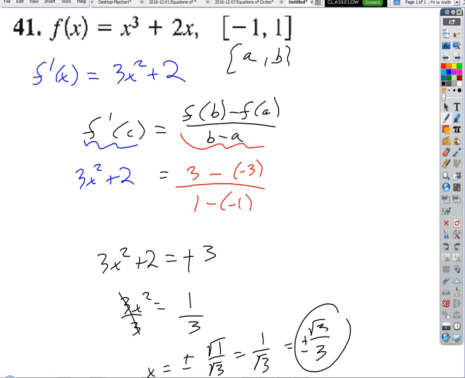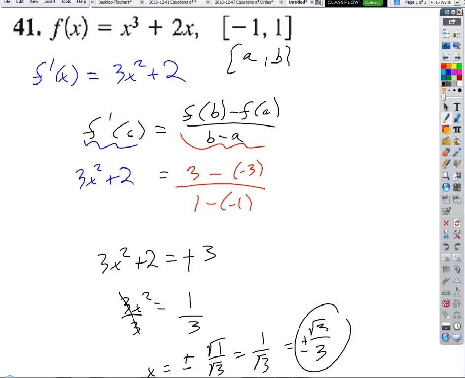Are those both guaranteed? Those both are guaranteed by the mean value theorem because they fall within our interval. Okay.